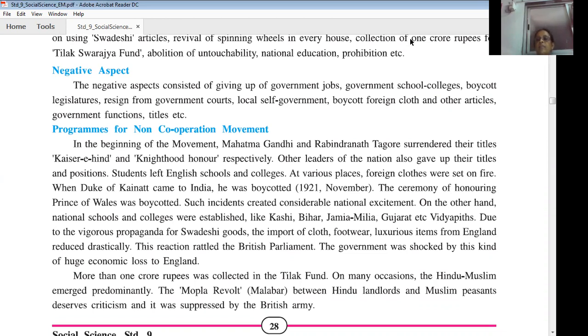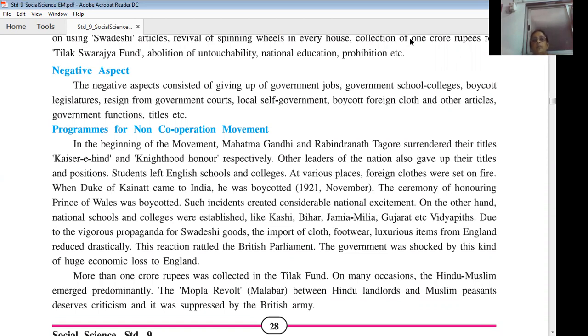At some places, the unity between the Hindus and the Muslims was broken. For example, in Malabar, Kerala, the Mopala revolt took place between Hindu landlords and Muslim farmers. That created great criticism among the people, and it was forcibly put down by the British soldiers.